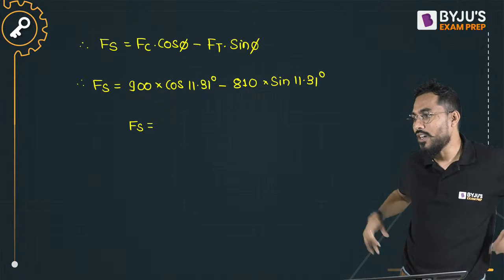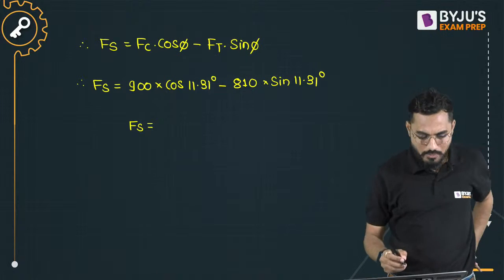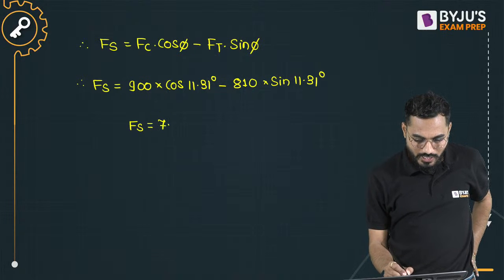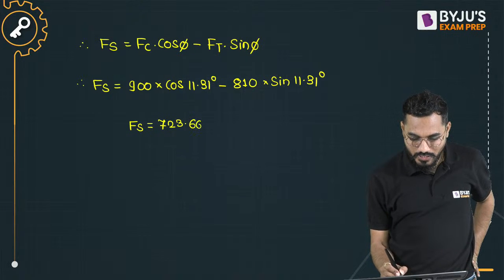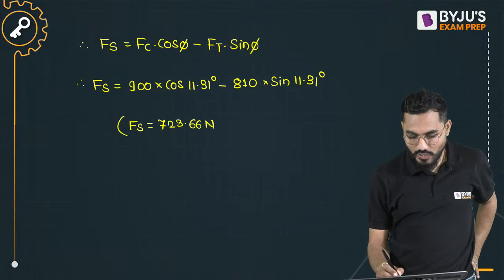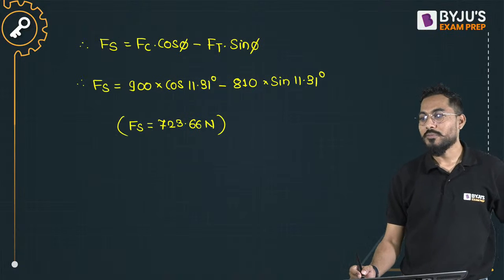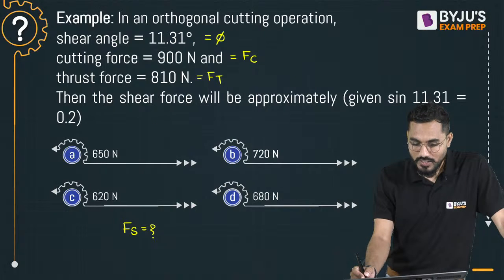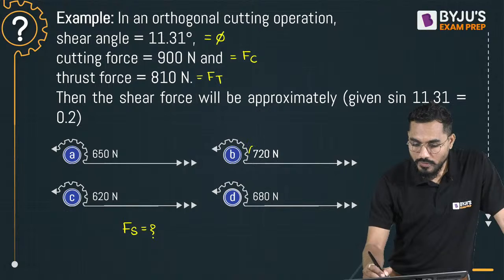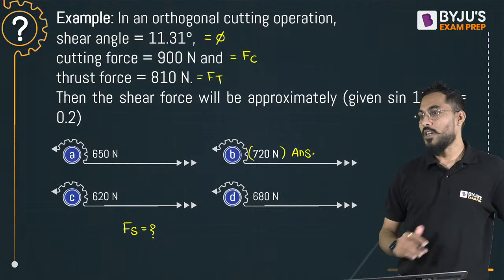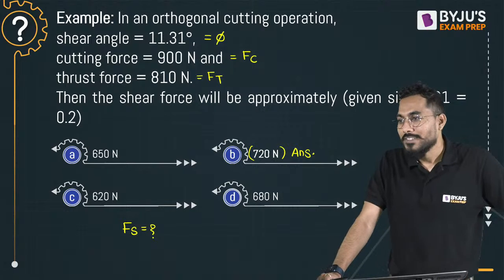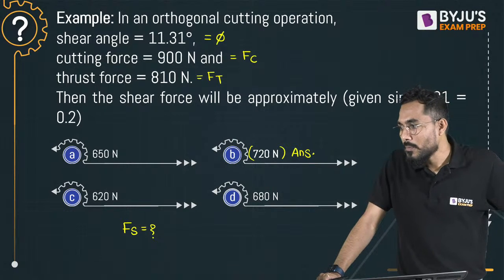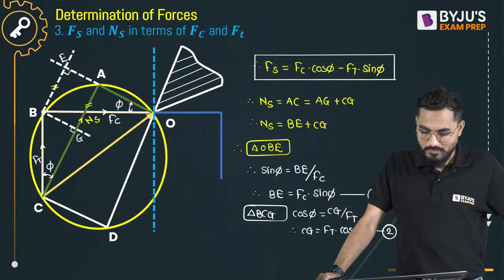You need to understand. 723, kya baat hai? Kiran Sandeep Reddy, superb. 723.66 Newton. Reality is reality. Shear force is equal to this much. That means it is closer to 720. This is my answer. No doubt in it. Are you accepting, everyone? How beautiful questions we are solving.